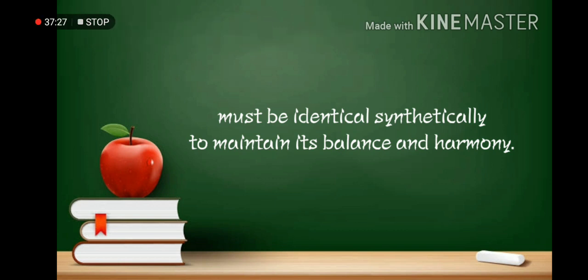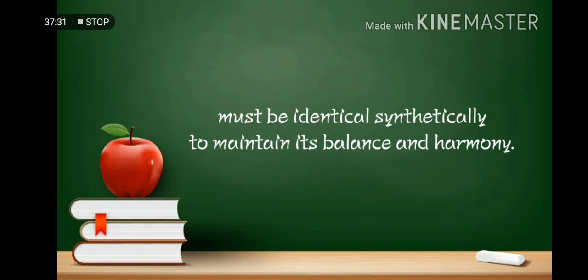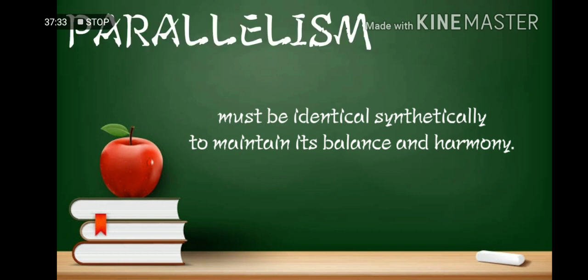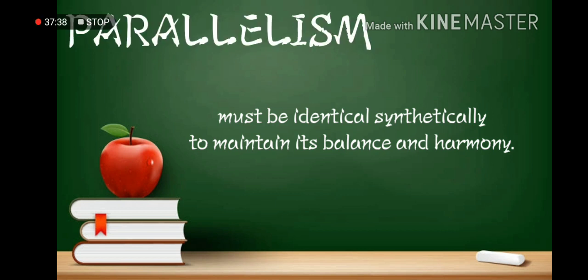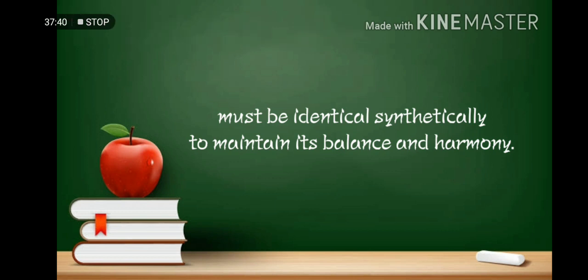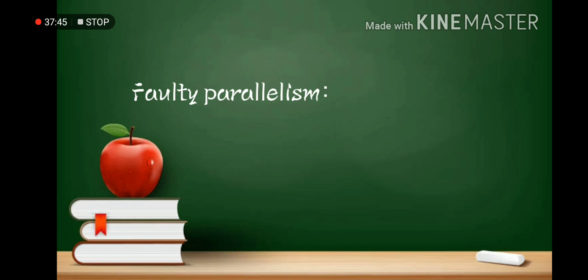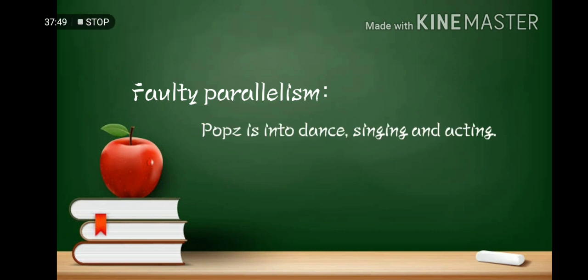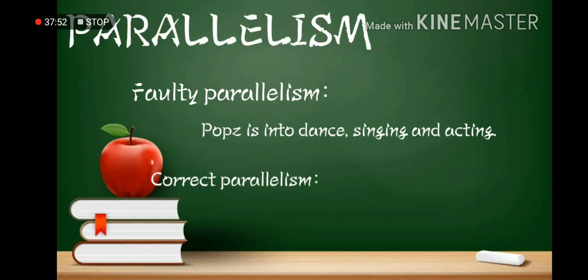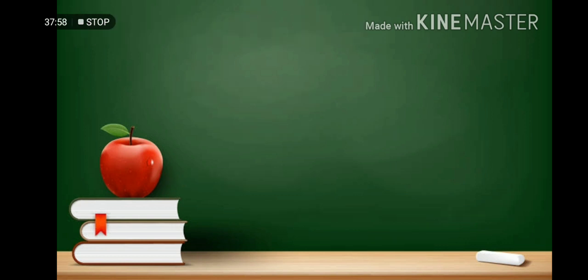Also, this structure encourages more accuracy and correctness in terms of grammar. So obviously, the example above achieves parallelism or parallel structure. For example, for faulty parallelism: Pops is into dancing, to sing, and acting. So to correct it: Pops is into dancing, singing, and acting. So it must be parallel.